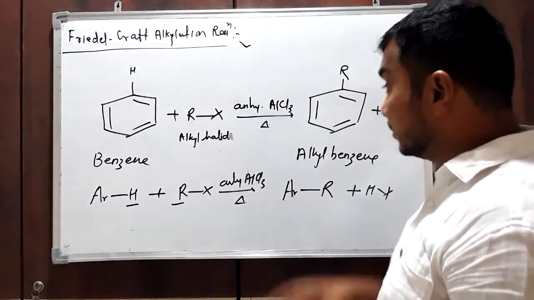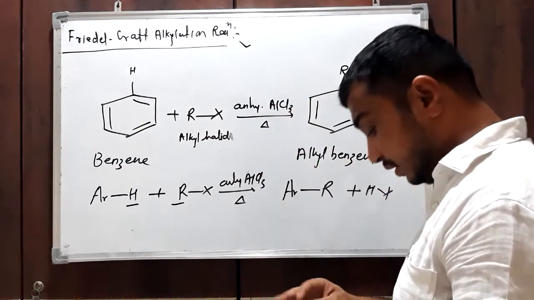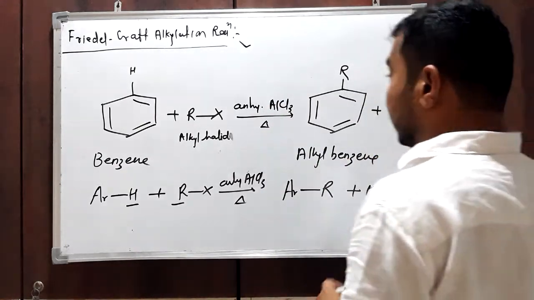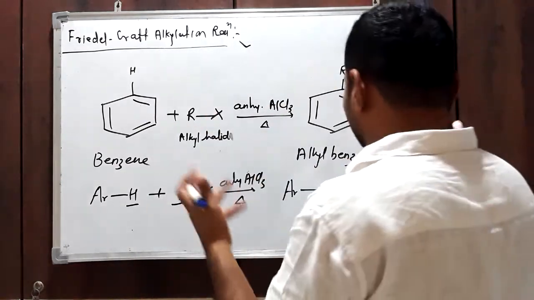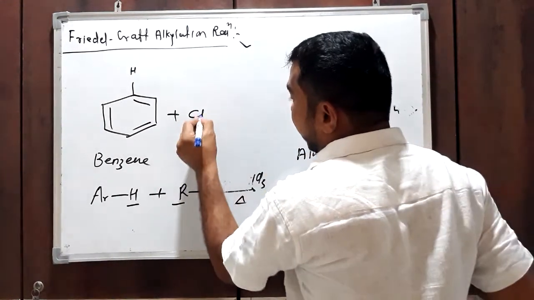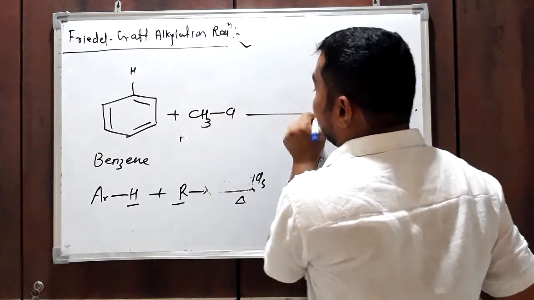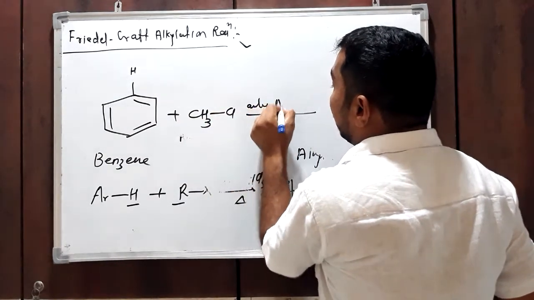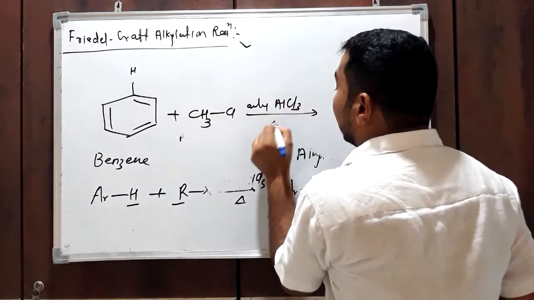Now we will discuss the mechanism for this reaction. Consider one more example. Benzene is treated with methyl chloride in presence of anhydrous AlCl3 and heat.